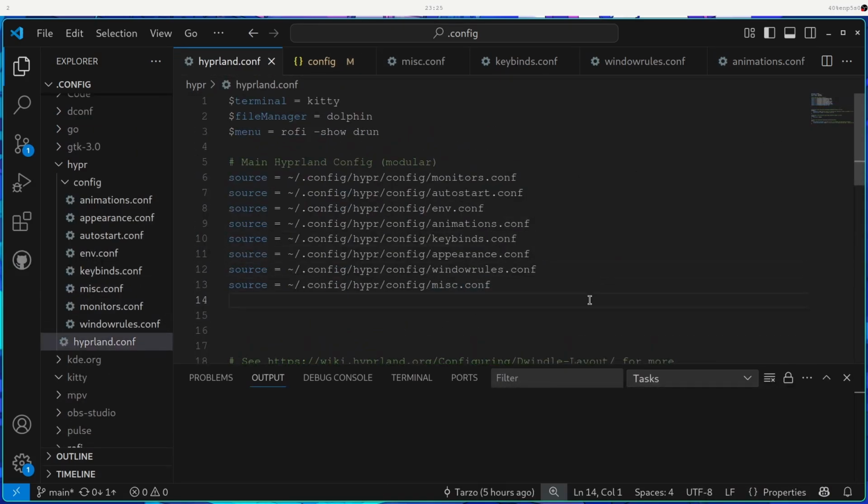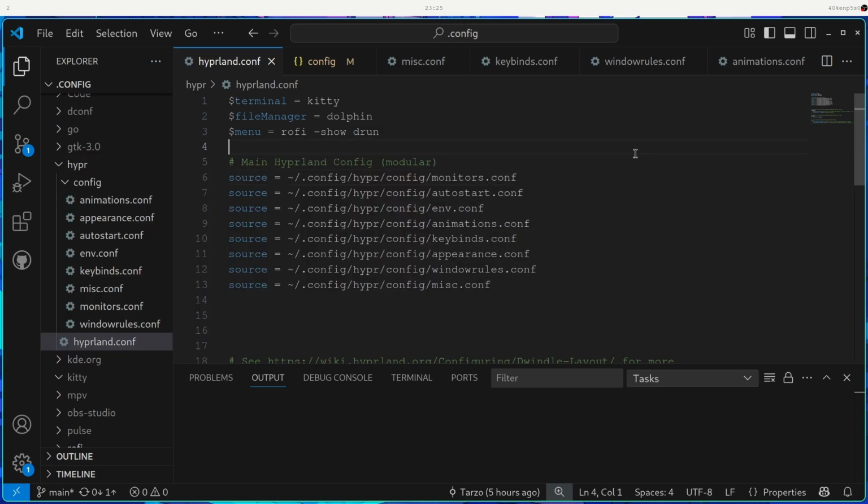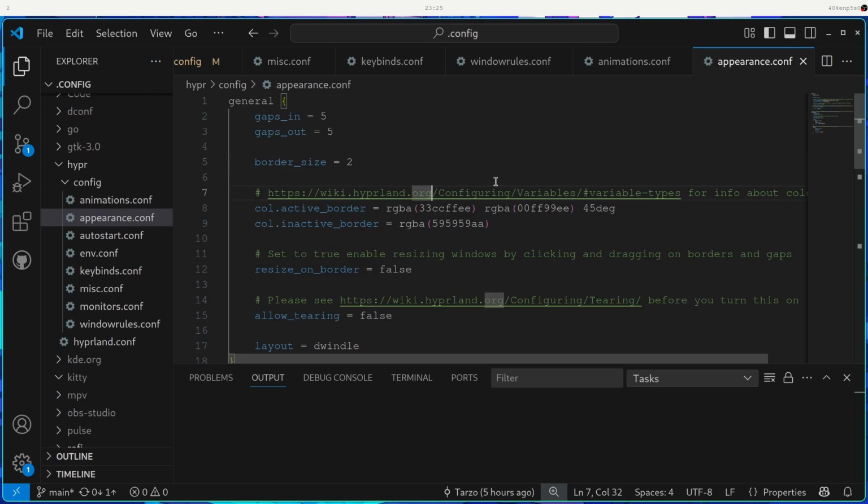I'm just used to using a, I would say I did use a premade config before, but I thought someone commented this too. I'll put it on the screen. He commented that he wanted a Hyprland config. And I also thought to myself, well, yeah, it would be really great to have my own Hyprland config and also try out different things, because I do like to try out different things and see where it takes me. Well, that's what you're seeing right now.